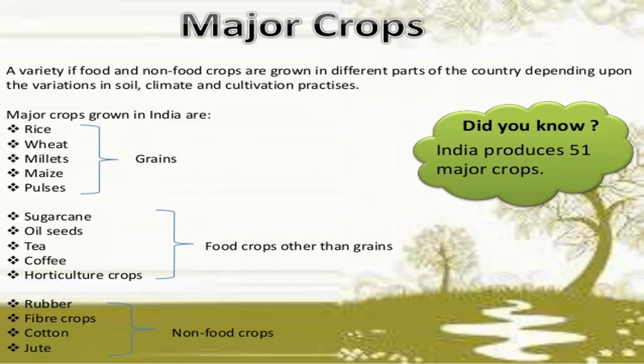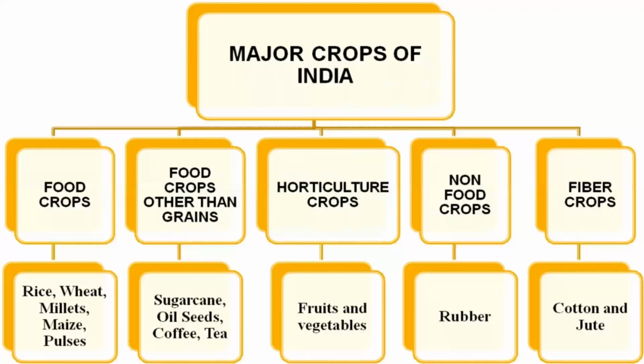So these crops are grown. If you want to categorize the types of crops India grows, they are called food crops, cash crops, and fiber crops, which come under non-food crops. So this is the classification of major crops of India. I told you food crops, then food crops other than grains, horticulture crops, non-food crops, fiber crops. Under food crops, there are rice, wheat, millets, maize, pulses.